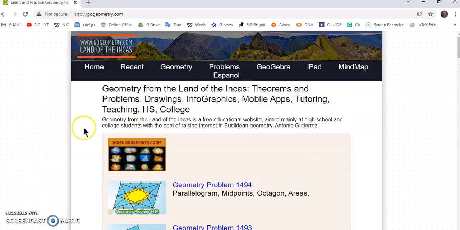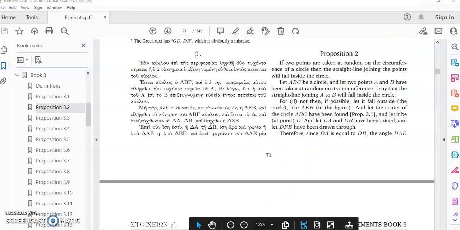And it's a free site. It's a wonderful site. I really think that if you're at school and you want to learn how to complete proofs, this is where you should go, and it will help you in every other respect. So anyway, let's continue with proposition 2.